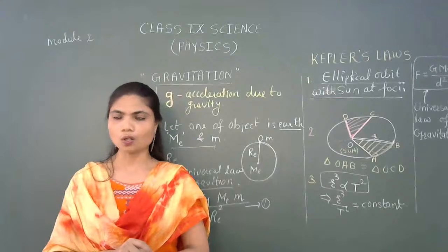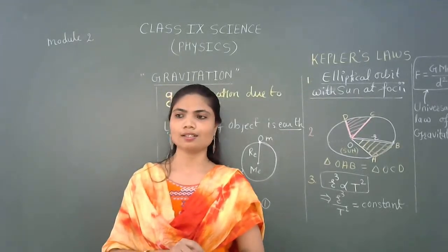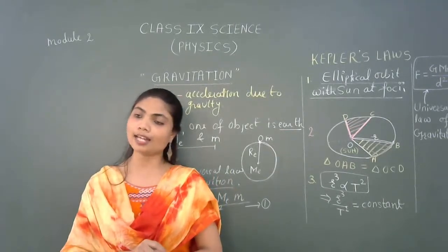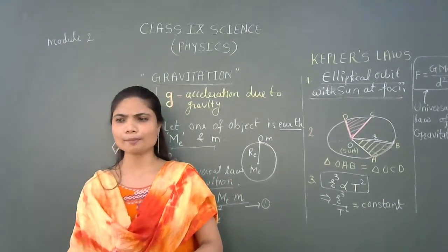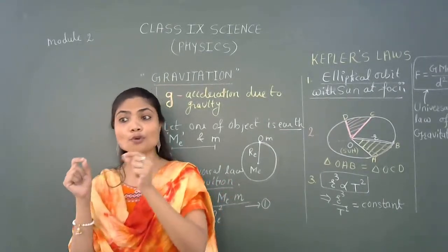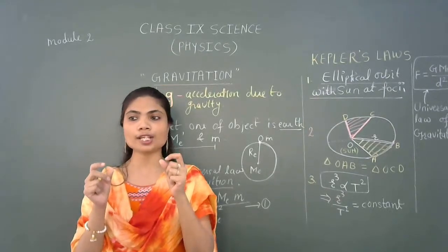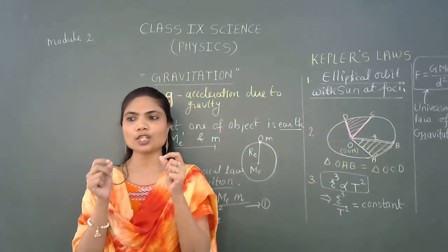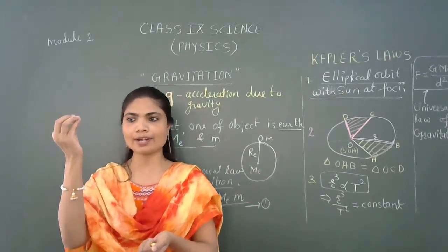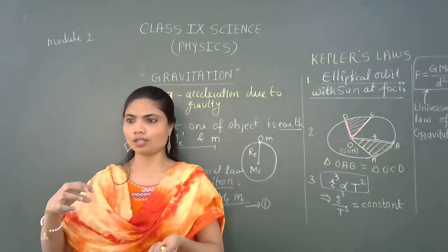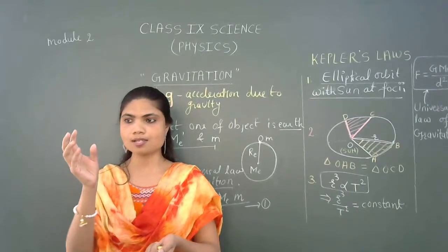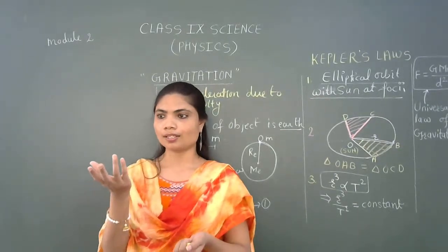Correct. So now this is a... yes, correct, Akash. Proportional to the force. Very good. In the direction of force. Correct. So are you getting the point? What we are trying to find here? It is Newton's law of motion. And which object is found to be in motion? Which has small mass according to the gravitational force. Because as apple is attracted by the earth, earth is also attracted by the apple. But the motion will be in apple only, which has a small mass. It will have a higher acceleration. Yes, correct.